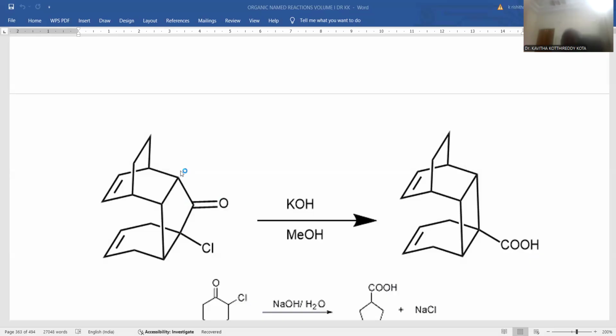So wherever you are noticing the kind of 4-membered ring over there, 5-membered ring over there, 1, 2, 3, 4, 5-membered ring is there. Now it is transformed into a 4-membered ring, shortening of one carbon you can notice in the ring system. One of the carbons existing in the ring system came out and became an exocyclic carboxylic acid like this. This is the way the Favorskii reaction leads to a cyclic compound with one carbon less.